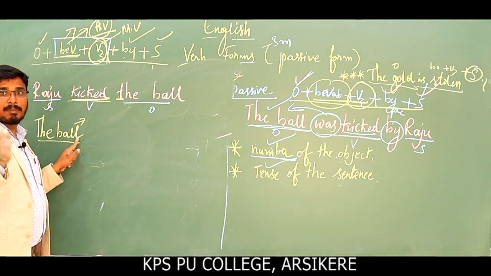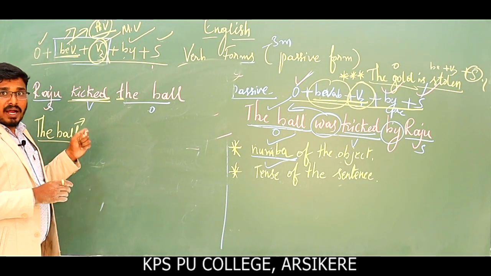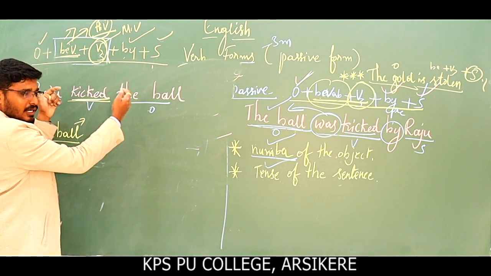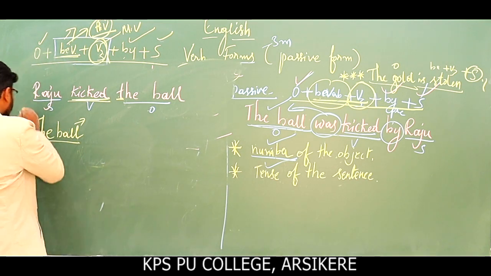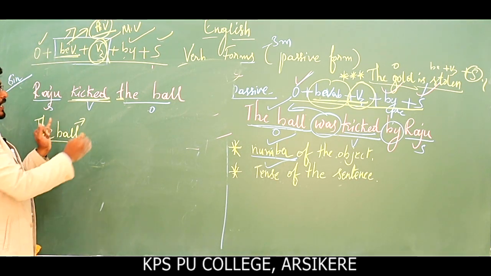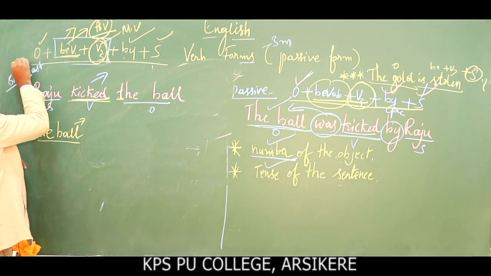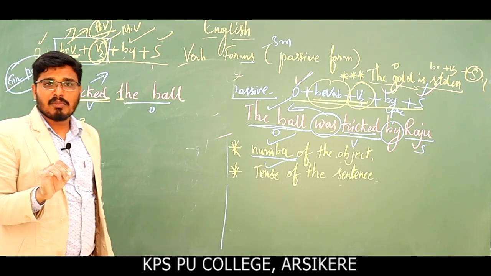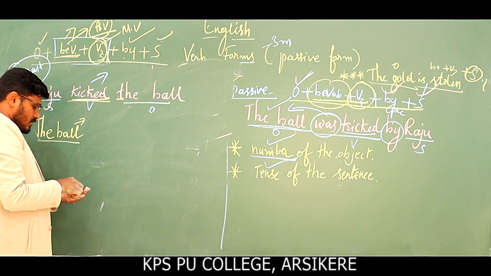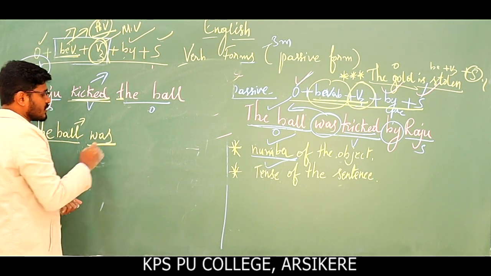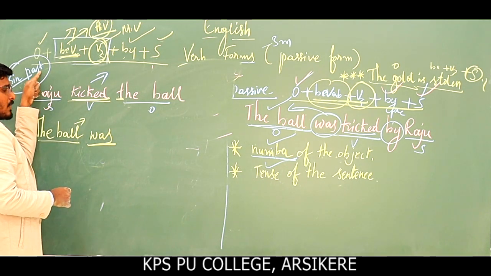The ball is singular. The balls plural. The ball is singular, so that I have to find the be verb which I had already written. You might have noted down here, there. Okay, and singular I'll write here, singular, and this which tense it is? Kicked is past tense. So which is the singular past form of the be verb? Singular past form of the be verb is none other than was. Was is the singular past form of be verb. Okay, so that I have written.